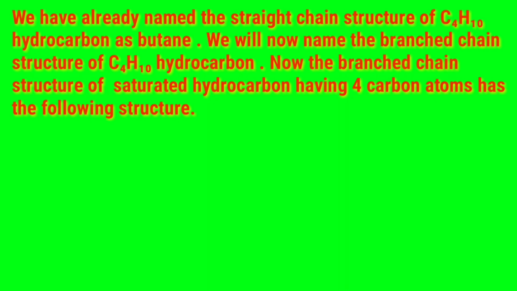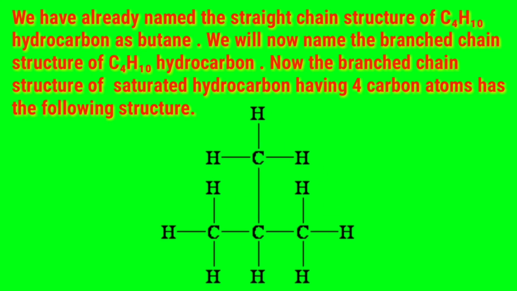Let's look at this example. We have already named the straight chain structure of C4H10 hydrocarbon as butane. We will now name the branched chain structure of C4H10 hydrocarbon. Now, the branched chain structure of saturated hydrocarbon having 4 carbon atoms has the following structure.